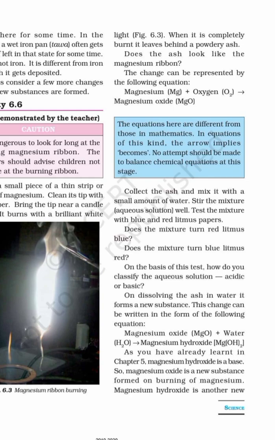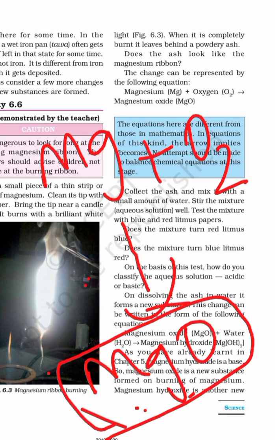Now whatever magnesium oxide is formed is in the form of powder. It is a very interesting experiment.